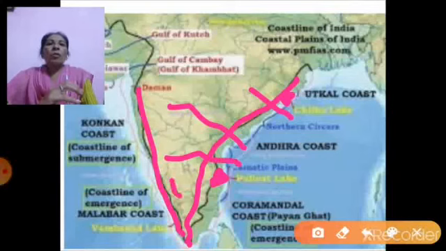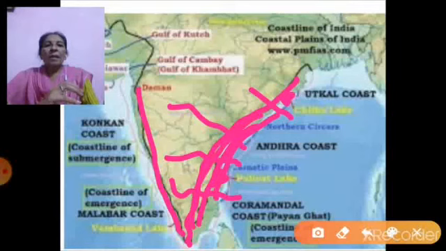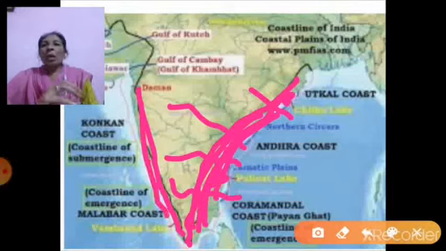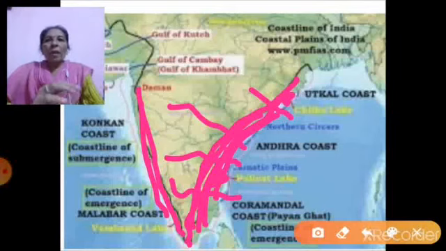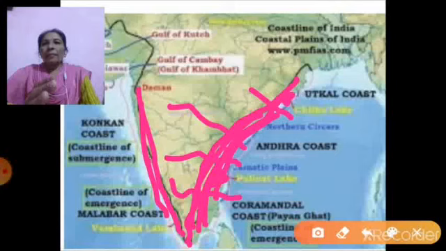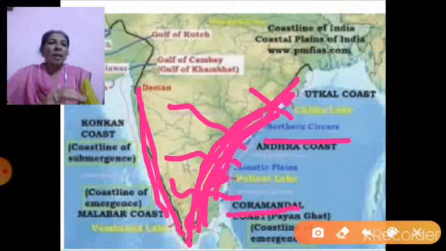So due to that, these plains are more fertile and wider compared to the western coastal plains, right? And natural ports are also there over here, especially in the Northern Sircars, and on the Tamil Nadu coast, that is Coromandel coast.